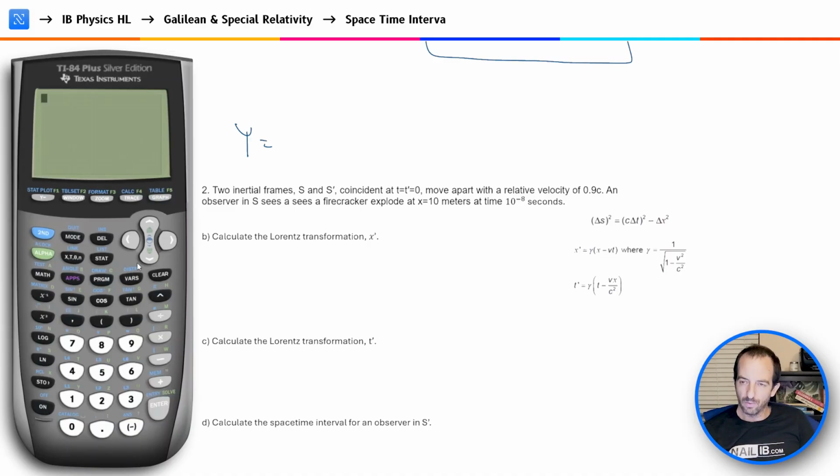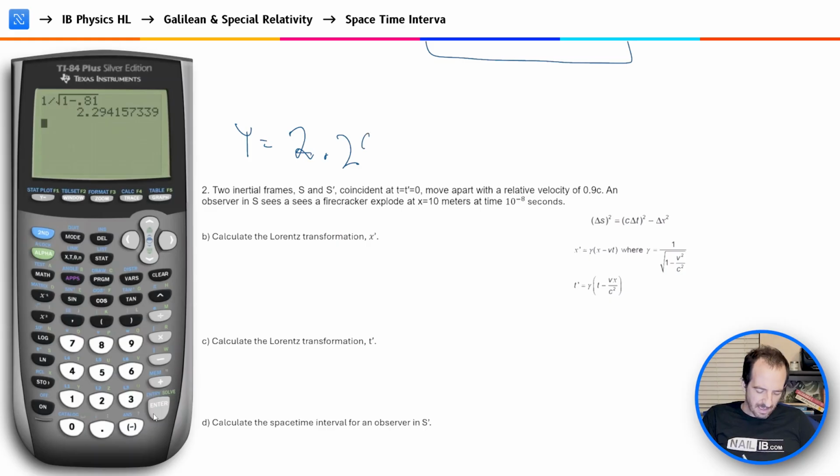So I will do 1 divided by the square root of 1 minus, and v is equal to 0.9 c. So 0.9 squared is going to be 0.81 c squared, so 0.81. Those c squareds are going to cancel out, giving us a Lorentz factor, a gamma of 2.29.